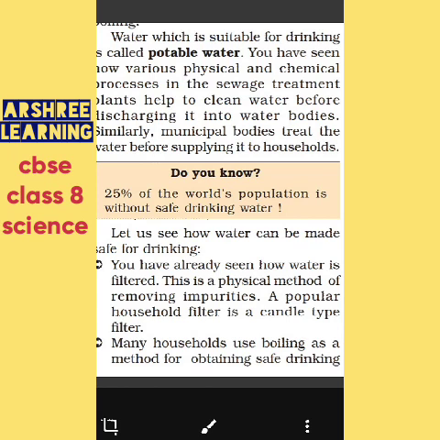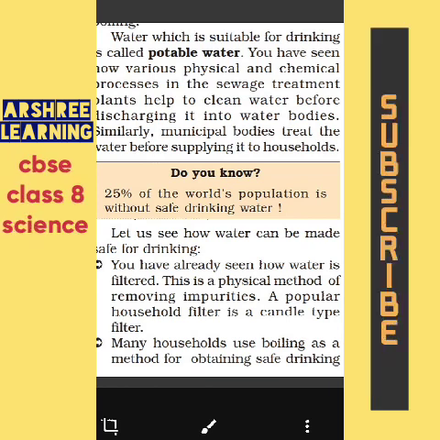The municipal bodies whose work is to supply water to the people in the city help to clean the water. Their work is to treat the water before supplying it to the households. So how can water be made fit for drinking?